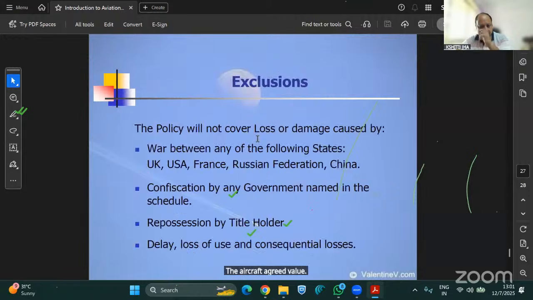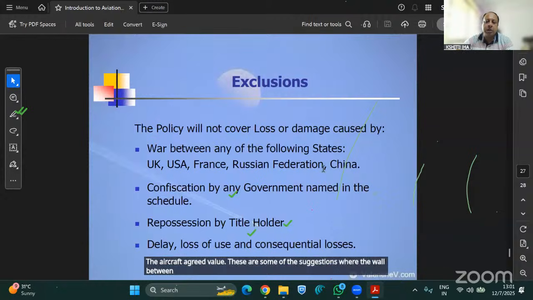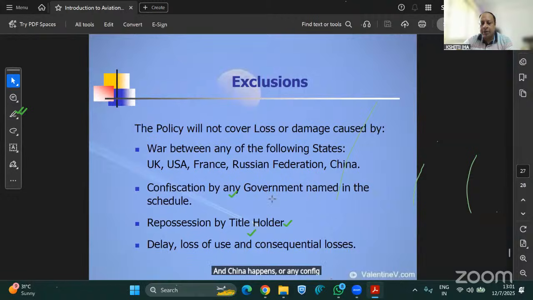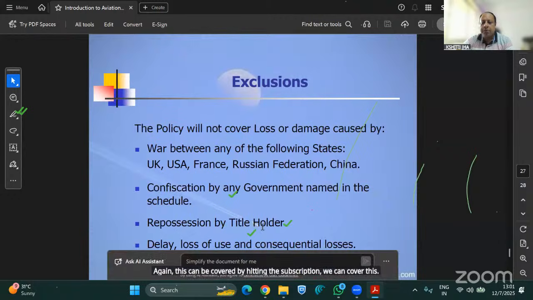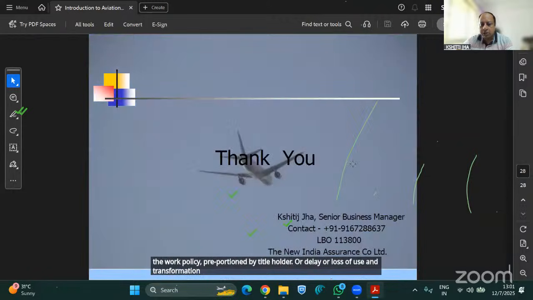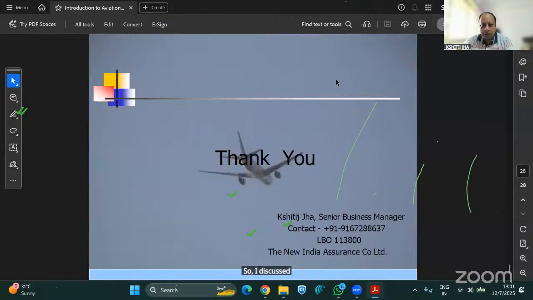These are some of the exclusions where war between these 5 countries, UK, USA, France, Russia, and China happens, or any requisition by any government named in the schedule. Again, this can be covered by deleting this exclusion. We can cover this under war policy, pre-positioning by title holder, or delay or loss of use and requisition losses. These are all exclusions. So I have discussed with you all this hull war.